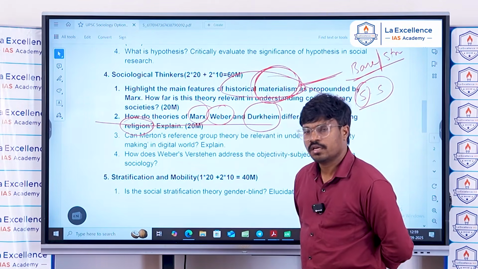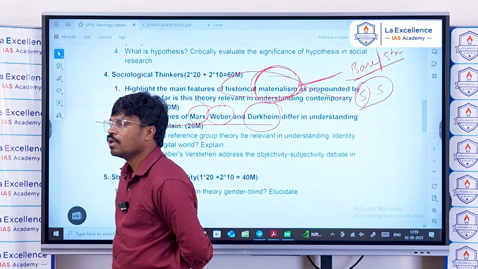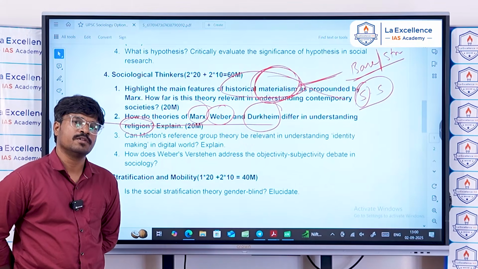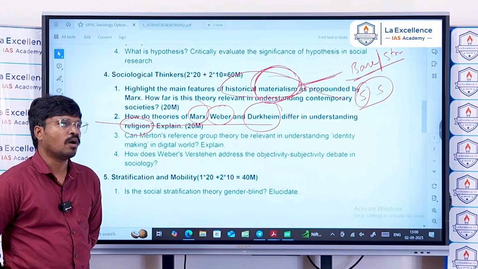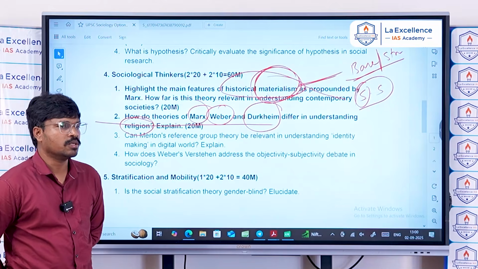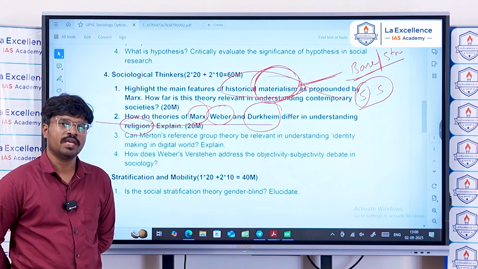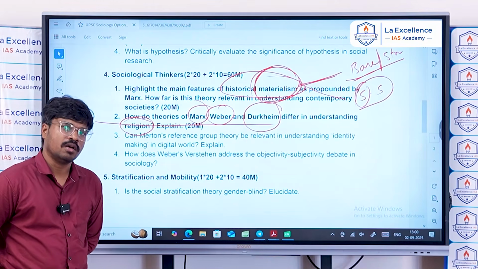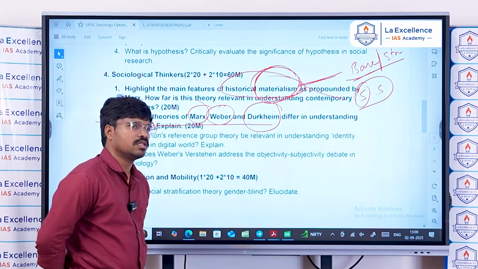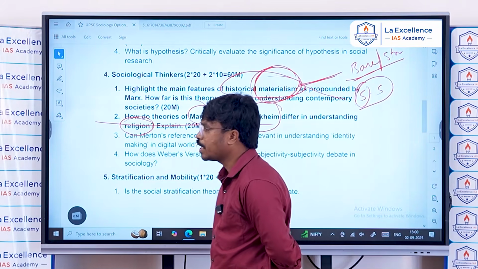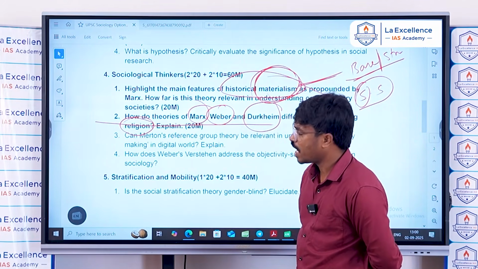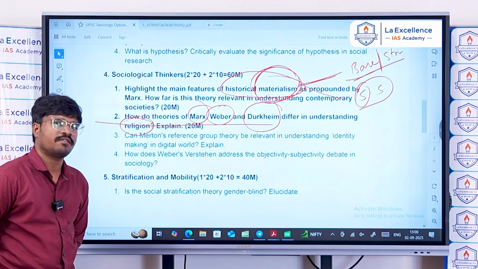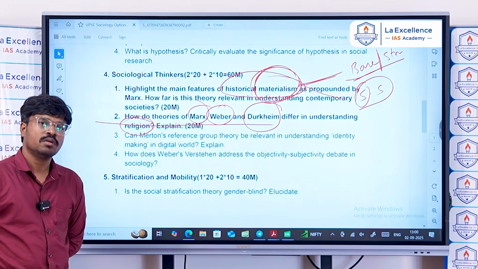For example, Marx sees religion as, so if you ask a religious person what is the reason for your poverty, that person will say that because of my karma, because religion says that it is karma. It is your actions in the previous life, or your actions in the present life, or in your past, your actions have led to your problems.